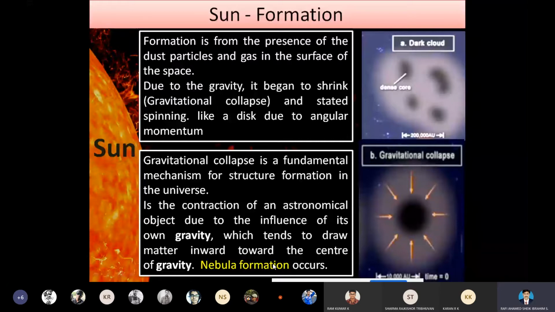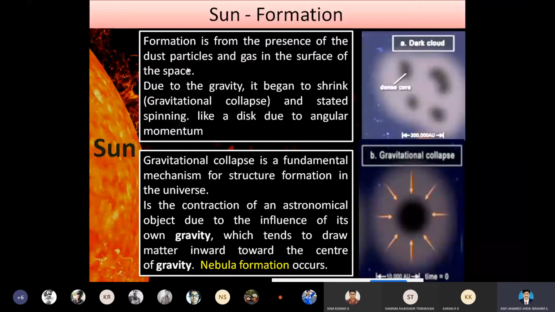This nebular formation takes place due to the presence of the gaseous cloud with the dust particles in space. The nebular formation is only due to the presence of the dust particles. Dust particles are the metallic elements available in the space.